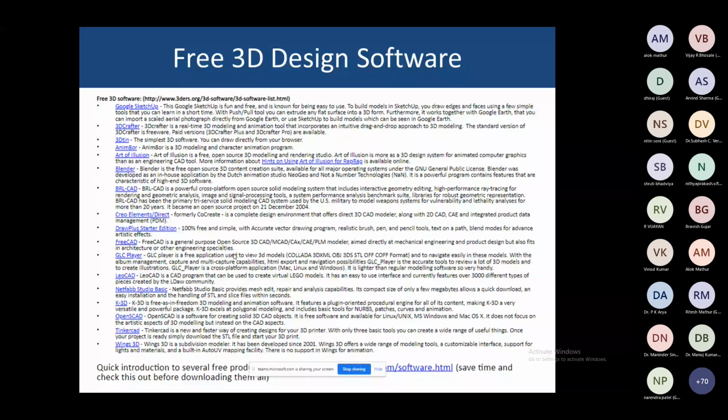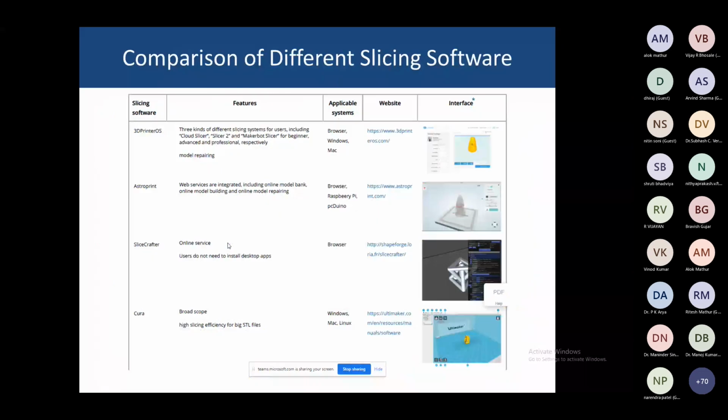Talking about free 3D design software that is easily available. Those who want to work in the 3D printing process and want to design very simple parts can freely download software from the internet and use it. Some of these basic steps, I will try tomorrow to show you how to use the design software in the case of the 3D printing process. So I will show you some of the steps. We'll also discuss some comparison of different slicing software. These are the different software you can download from the internet.